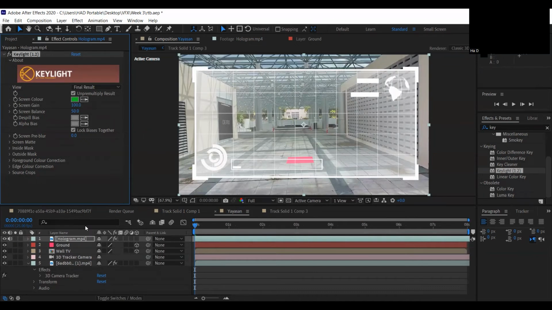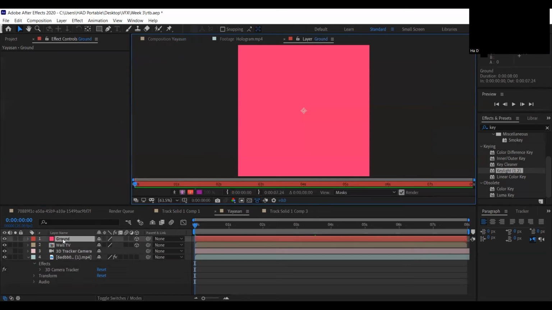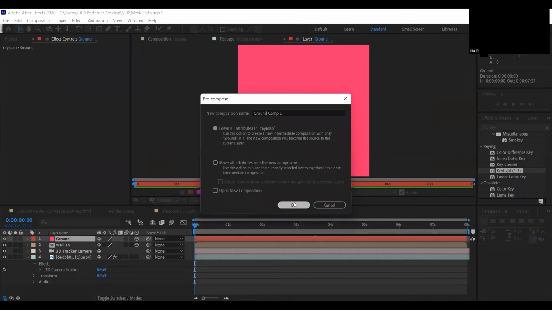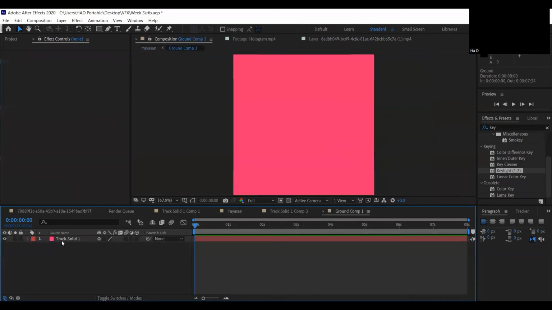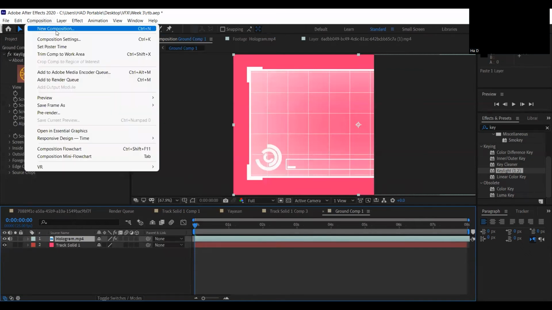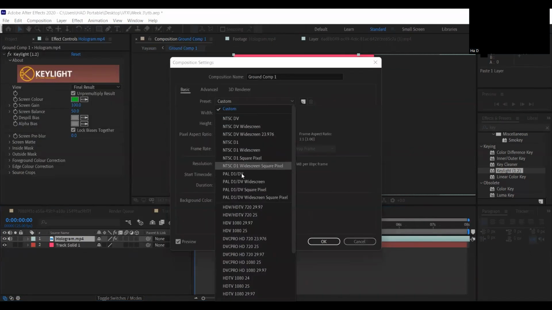Okay, I think I forgot something. Copy this one, delete. I think I didn't put it on the ground. Just put it outside here. So I need to go to the group first. Oh yeah, I need to pre-compose first. Sorry about that. Double click, paste. So it doesn't fit. So I'm going to change the composition to the same size. So that's around this one.